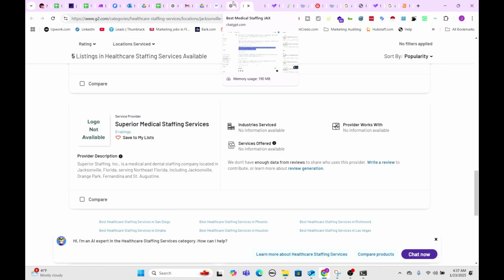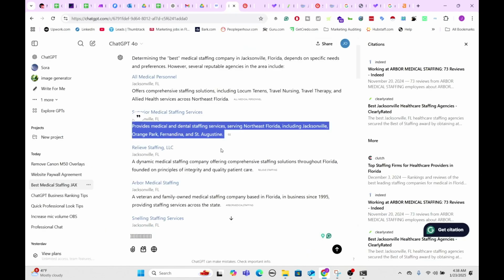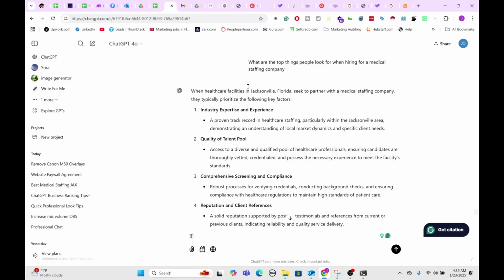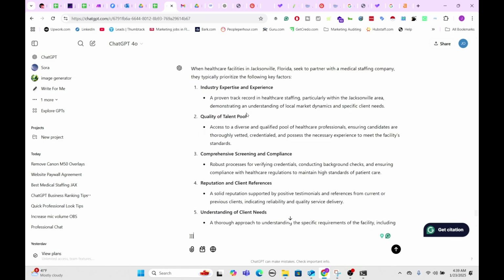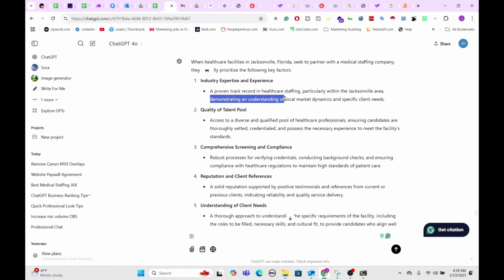It kind of reset the entire program because SEO is so hard to compete in nowadays. But I mean, you could just fill in these little different boxes and you can have a really good chance at ranking high. A large portion of this is you're going to have to know why people hire staffing services in the first place. So a great way to find out is just by asking ChatGPT yourself. So I asked ChatGPT, what are the top things people look for when hiring a medical staffing company? And here's all the different reasons.